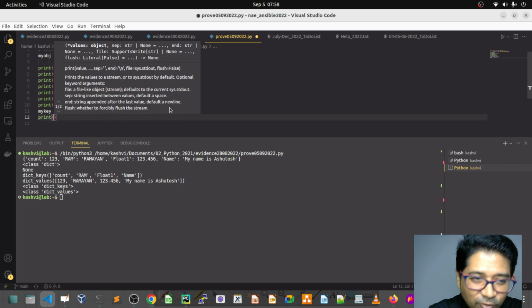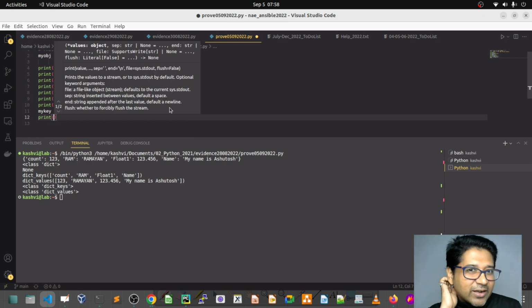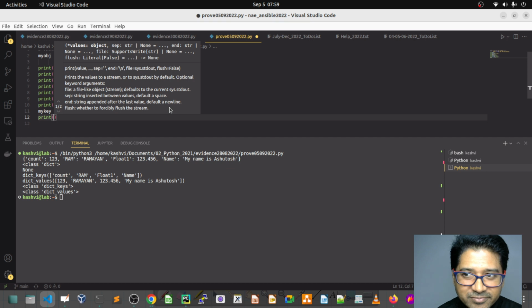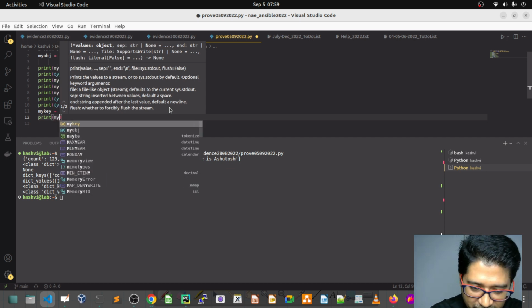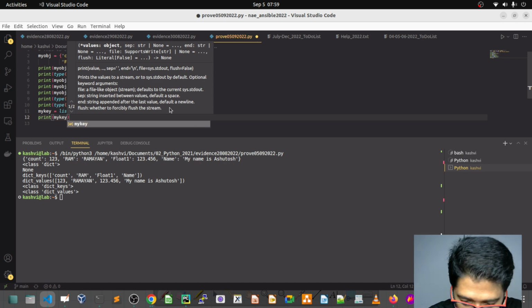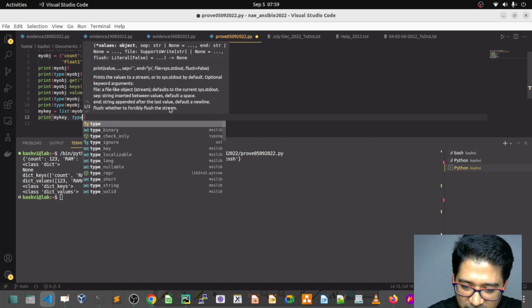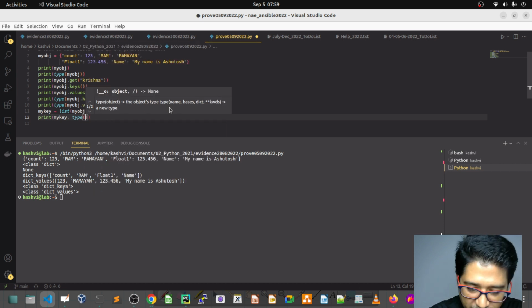Not forcefully, but this is the method you can use to convert the dictionary keys into the list, because they don't have pairs right now. It's isolated from the pair, otherwise it can't be the list. By default, when we check, they come as a new type, like dictionary keys and dictionary values.